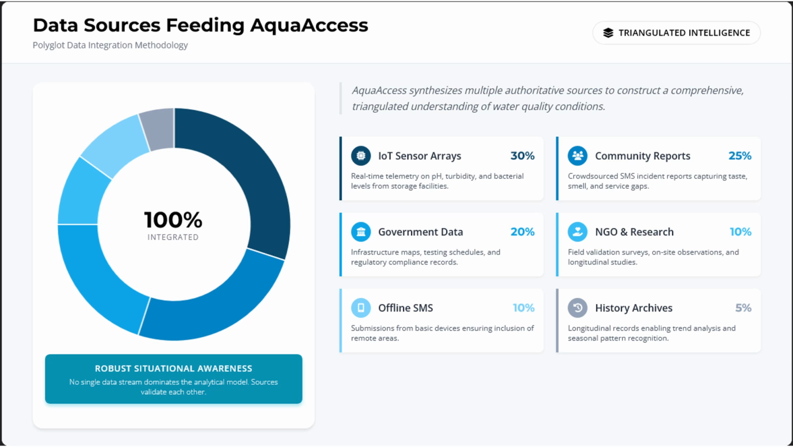By merging these diverse streams, AquaAccess avoids dependence on any single data set and builds stronger situational awareness for residents, technicians, and decision makers. With this data foundation in place, the next step is understanding how the system delivers this information to its user interface.